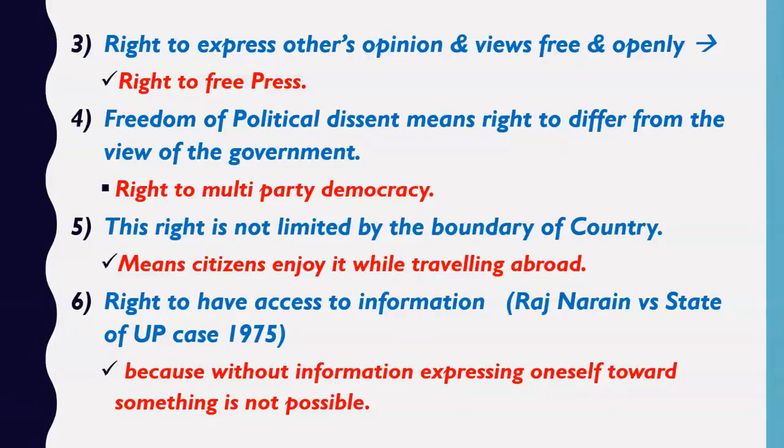Now friends, what was the fourth interpretation? The fourth interpretation was freedom of political dissent, meaning the right to differ from the view of the government. Now what does it mean? It means that any citizen of India has the right to differ from the view of the government. For example, if the government is saying that this particular policy is very good, okay, but you can say, no sir, I do not agree with your policy. No sir, I don't need this policy. It means you can have a different opinion than the opinion of the government.